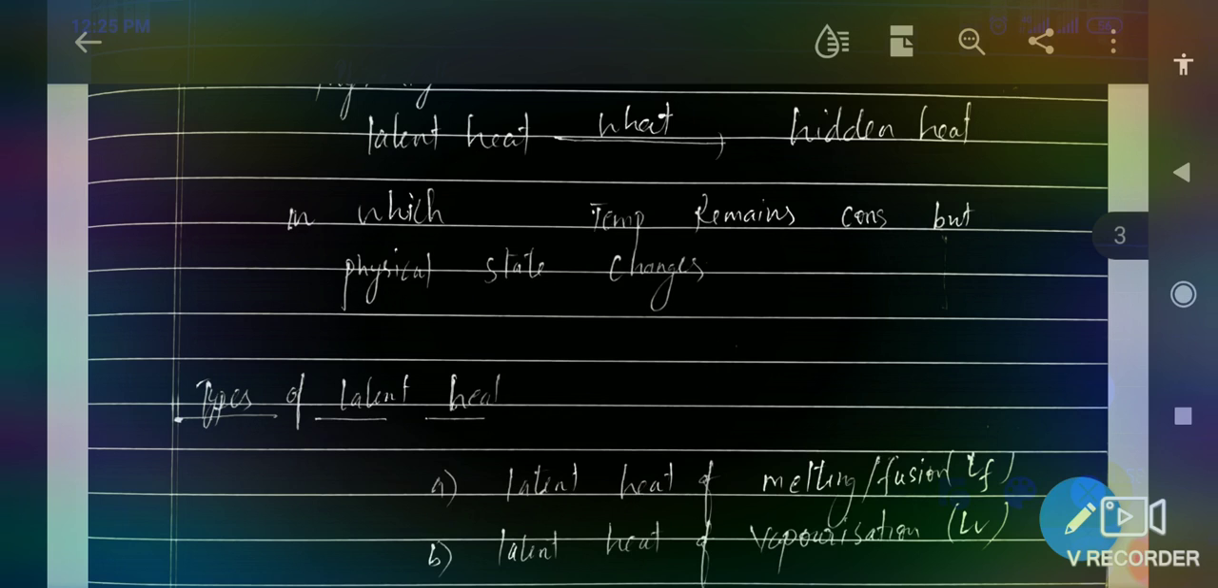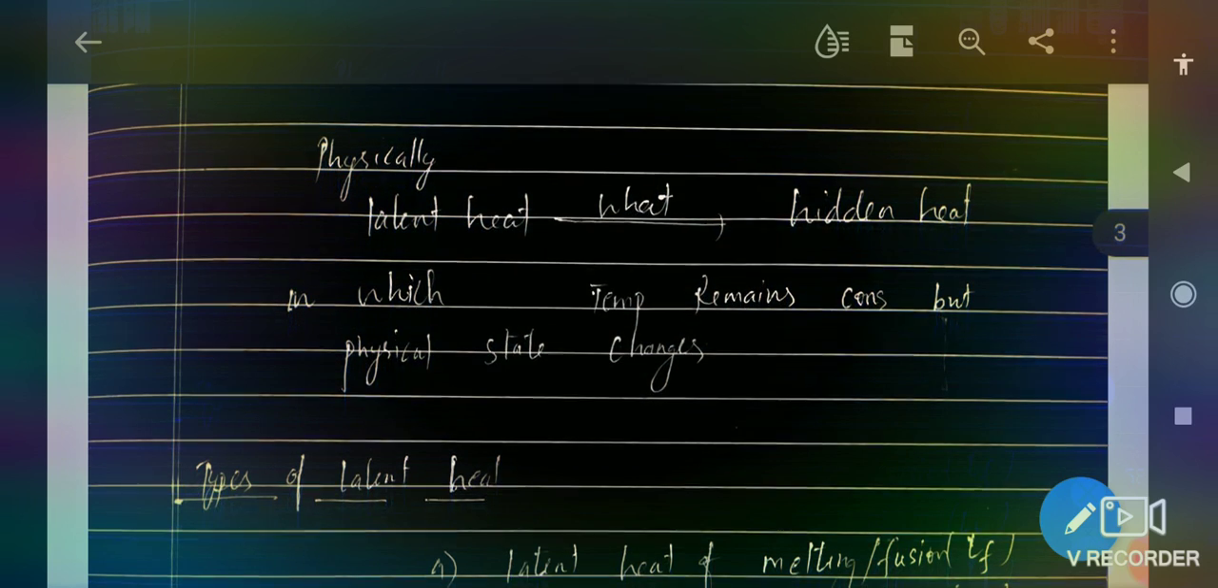As we know, there are three main physical states: solid, liquid and gas. If the physical state is changing but temperature remains constant, then the heat being used is called hidden heat. That means we cannot observe it but can only assume it. This type of heat is known as latent heat.